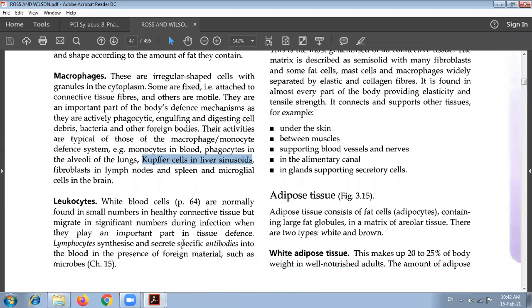The next are the leukocytes. Leukocytes, also known as white blood cells, are normally found in small numbers in healthy connective tissue but migrate in significant numbers during infection. They play a very important role. Leukocytes have an important role in our body immunity or defense system. Another type of cell is the lymphocytes, which synthesize and secrete specific antibodies into the blood in the presence of foreign material such as microbes.